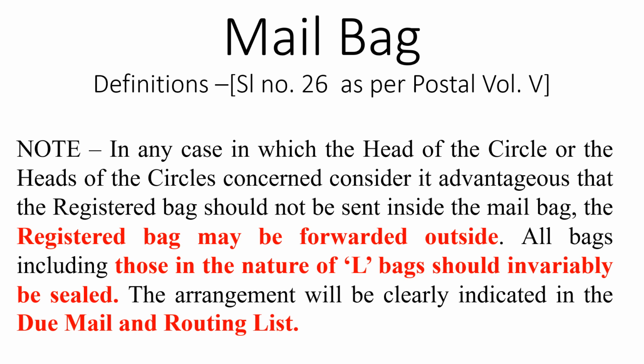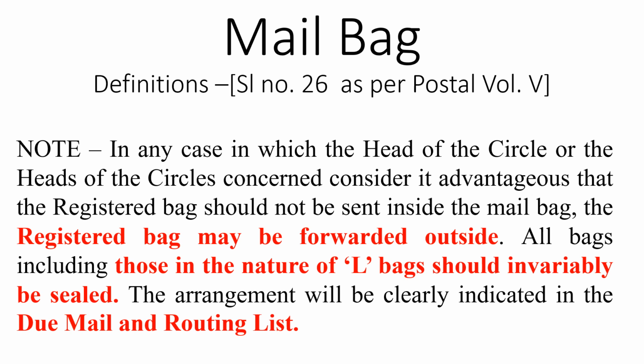Then the arrangements will be clearly indicated in a due mail and routing list. It is similar to the due mail and sorting list. Or can we say both are the same, there is not much difference. So in this due mail and routing list, what are the things that will be mentioned? How the bag should be routed, whether the bag has to be handed over by hand, through an MMS vehicle, or by any other means.